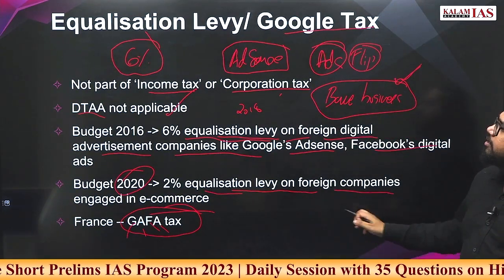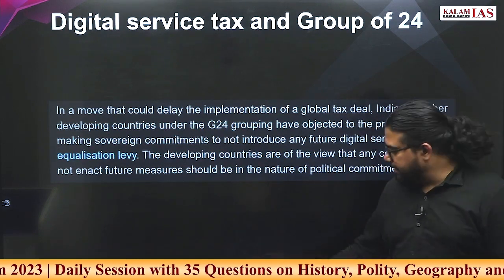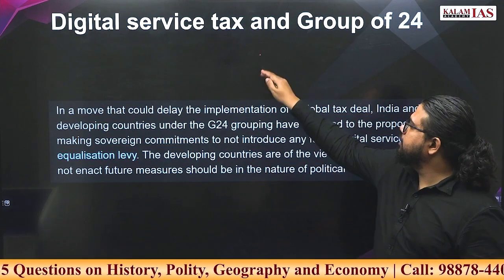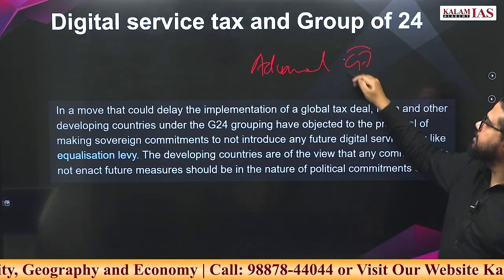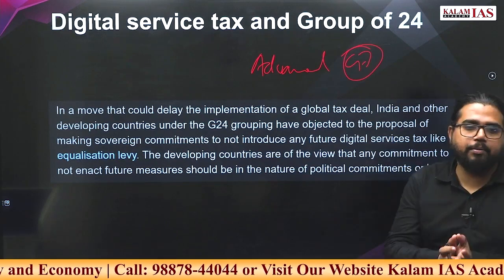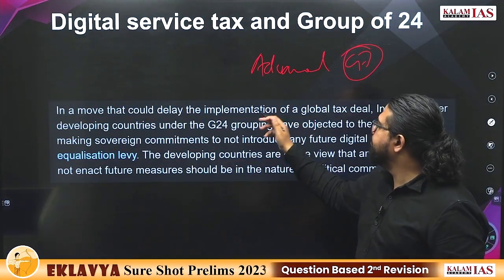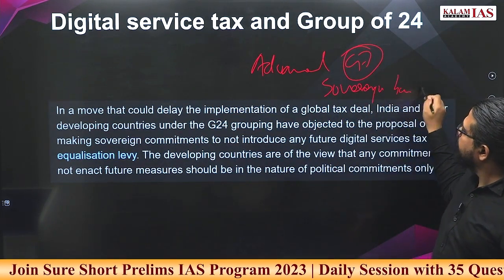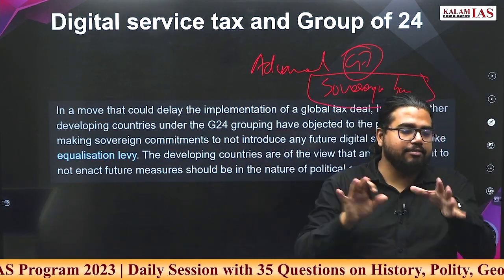What is the latest development? After India and other countries started putting digital taxes, the advanced countries, the G7, came together and came up with a proposal that there should be a sovereign ban, meaning countries should not individually put the digital services tax.